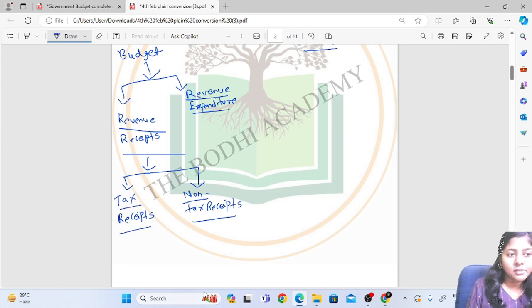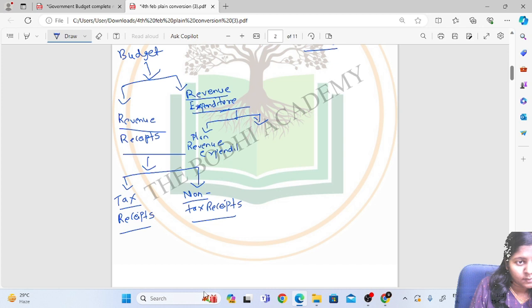Revenue receipts are further classified as tax receipts and non-tax receipts. Revenue expenditure is further classified as planned revenue expenditure and non-planned revenue expenditure.